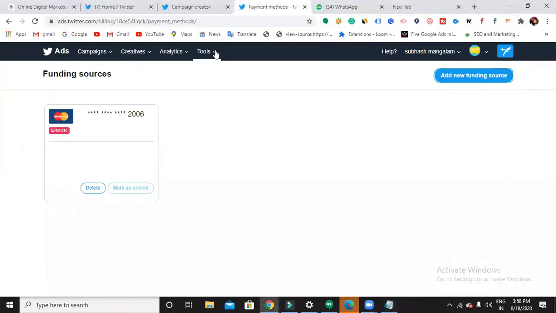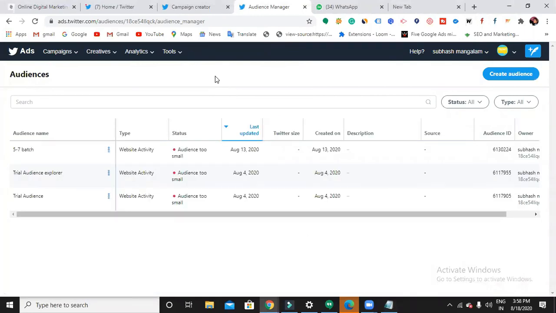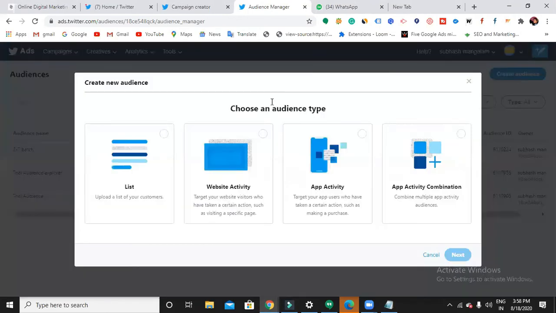Here you have a tools option, just click this drop down and there you'll find an option like audience. So audience manager. In Google Ads also we have an audience manager. Now here, create audience: website activity, app activity, combination. So, for whom you want to retarget. If you already have a list, let's say a few Gmail addresses or contact numbers, simply if you have data, you can go through this list option. I'll go with the website because as of now I do have a website.